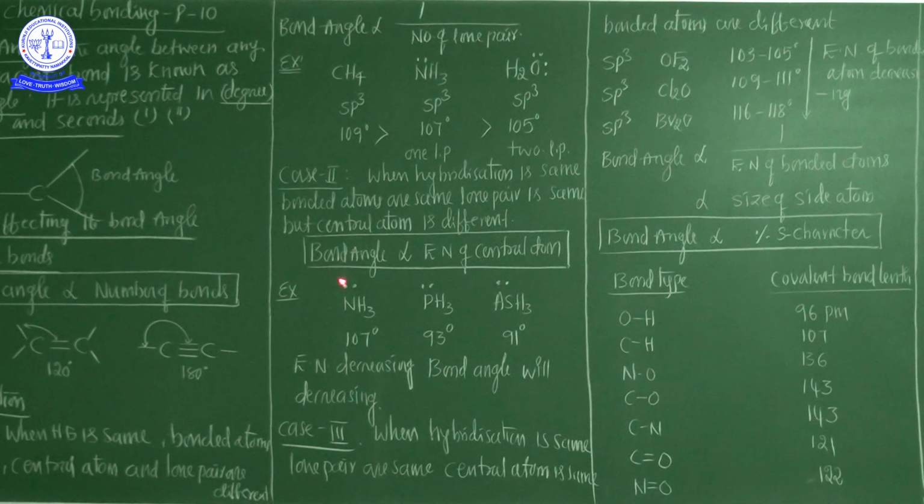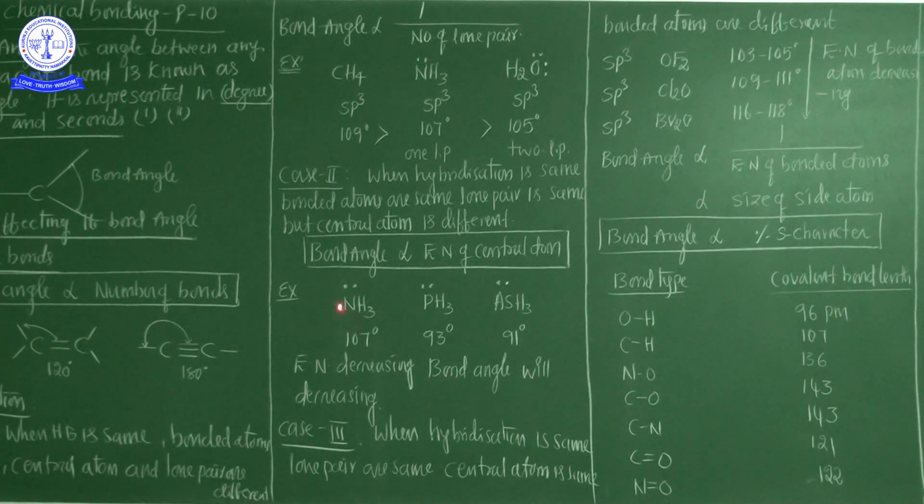In this case, the bond angle is directly proportional to the electronegativity of the central atom. When the electronegativity of the central atom increases, the bond angle also increases. It's a very important point.